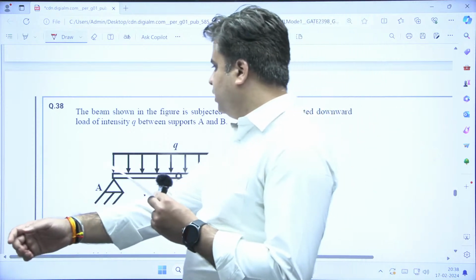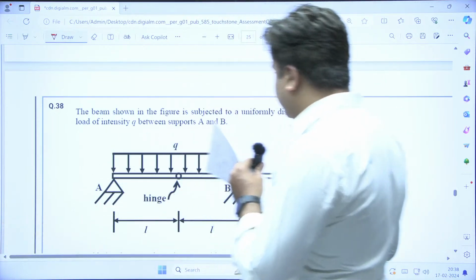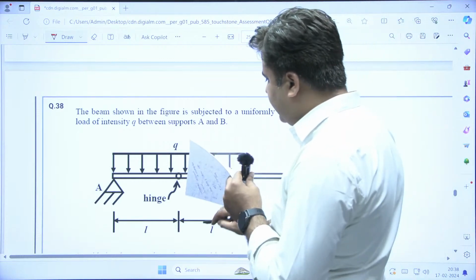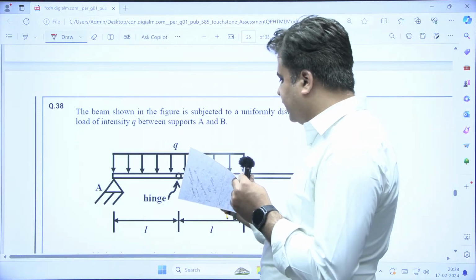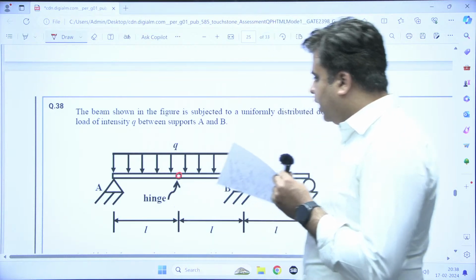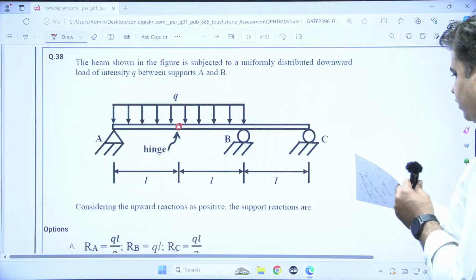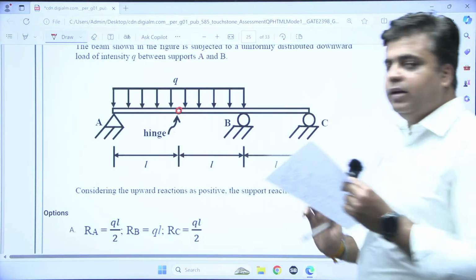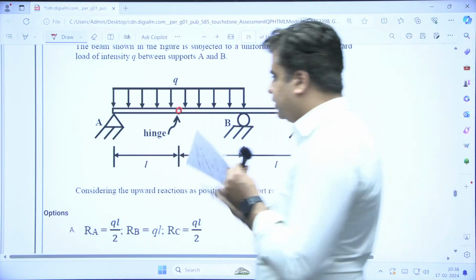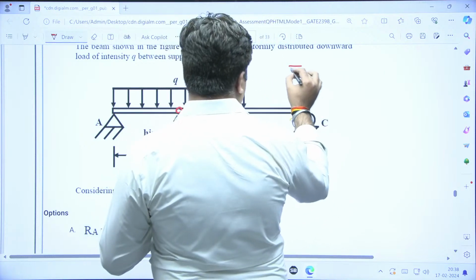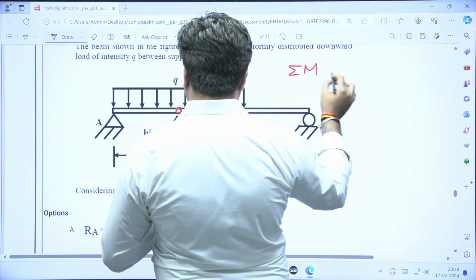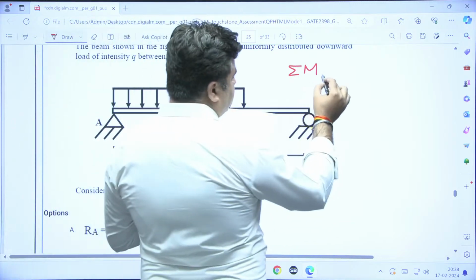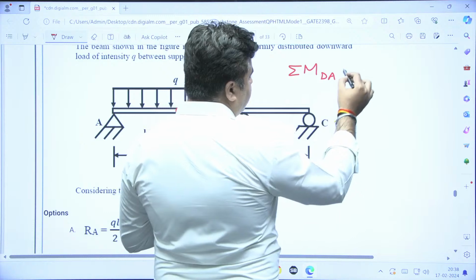A beam shown in the figure is subjected to a UDL of load intensity Q between supports A and B. So there is an internal hinge given to you, and in this question you need to find out the support reactions at A, B and C. The only catch in this question is, first you write down summation of moment on this portion. If this hinge, I name this as D, then summation of moment on this portion DA is equal to 0.